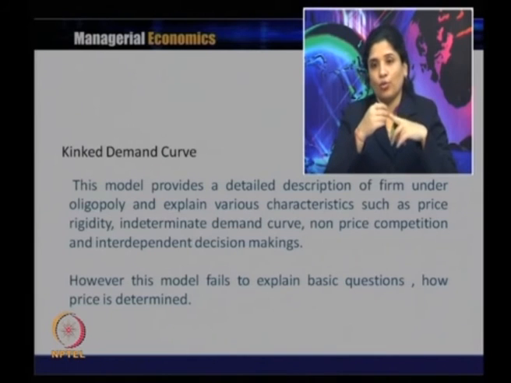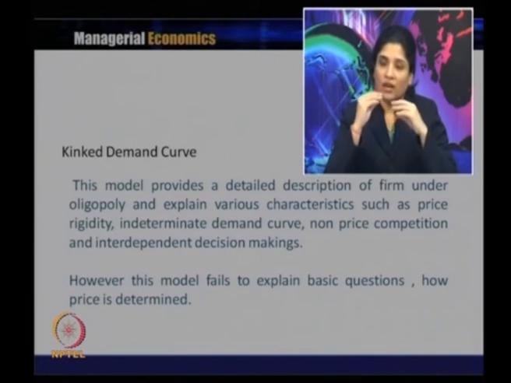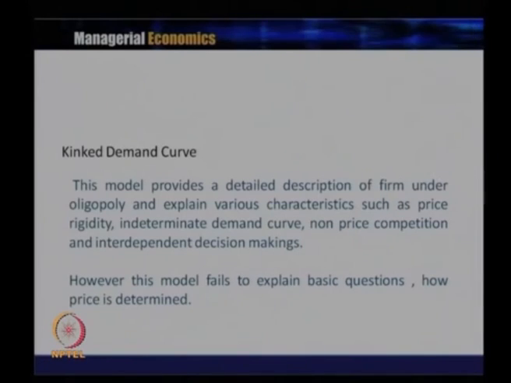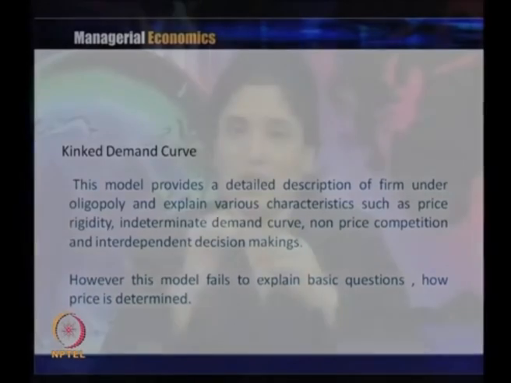that is, how the price and output are determined, because we have a kinked demand curve, we have two levels of marginal revenue curve, that is marginal revenue 1 and marginal revenue 2. So, we will just take a numerical to understand that. When we take a real production function, a real demand function and cost function, do we get the gap between marginal revenue 1 and marginal revenue 2 with respect to two different demands, and does the marginal cost also pass through the vertical segment, or the gap between marginal revenue 1 and marginal revenue 2?